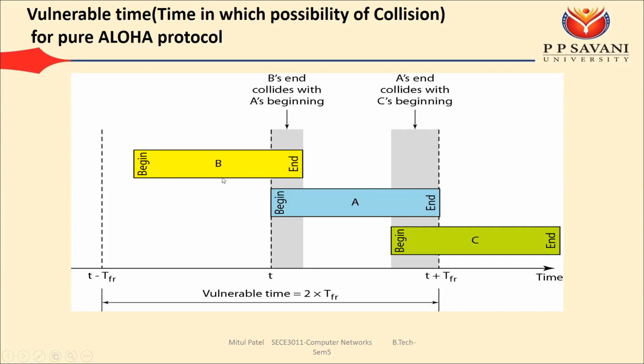So for example here we have considered frame number B. After t minus TFR, frame B has started its transmission, and after some time of t, it is colliding with frame number A. So if any frame starts transmission between t minus TFR and t, then it will create the collision. Now the same thing applies between t and t plus TFR. If any station starts transmission between t and t plus TFR, then it will definitely create the collision. Suppose it starts from here, or here, or here, from anywhere.